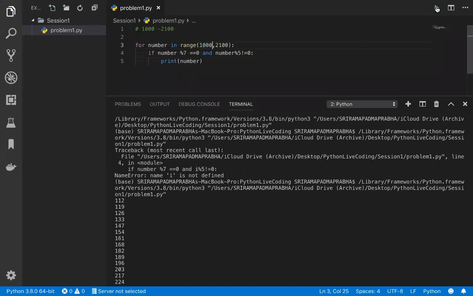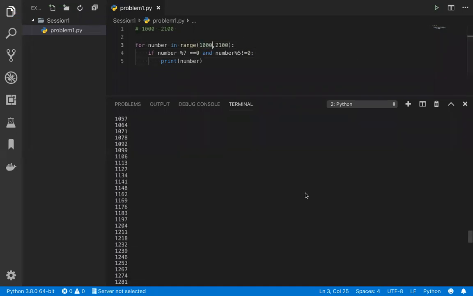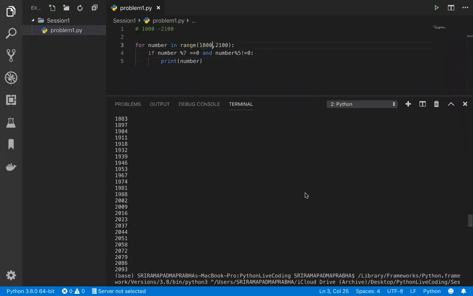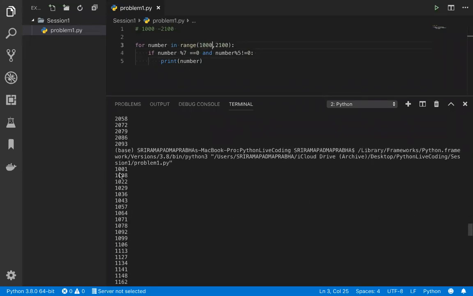Okay, that is a problem statement. Let me go with this. I will show you the output now between the 1000 to 2001. And yeah, you can stop here. See, 1001 and 1008, 1022, 1029, like that. All the numbers we got which are divisible by 7 are not divisible by 5.